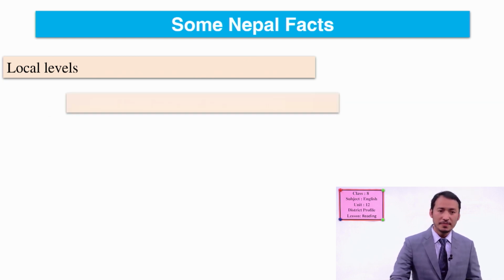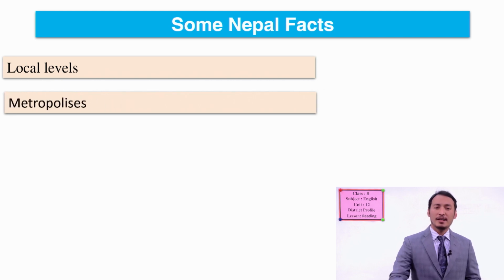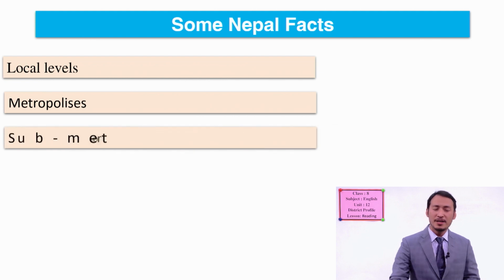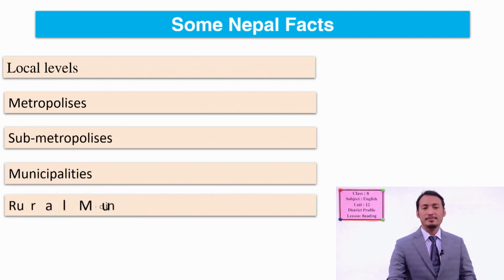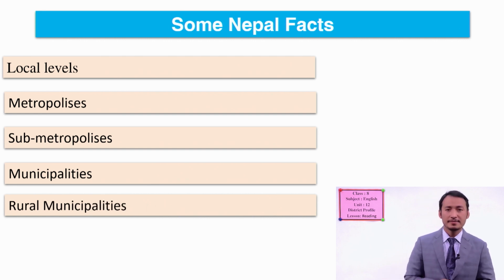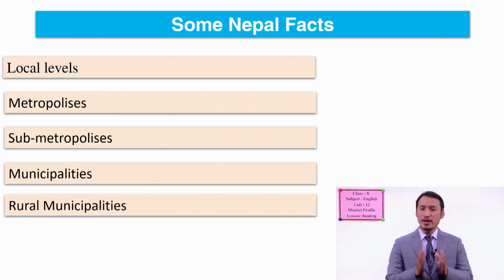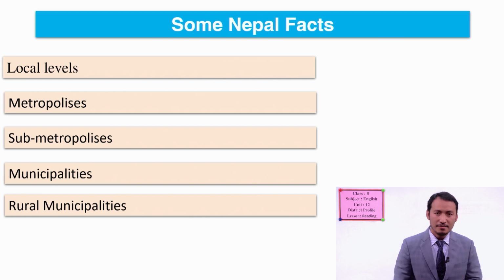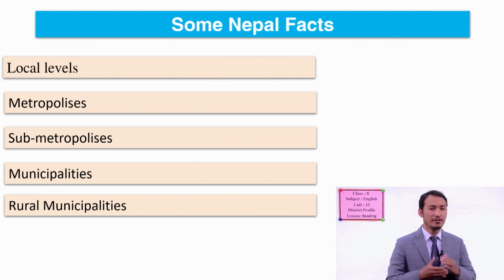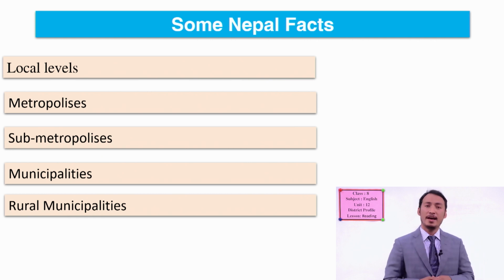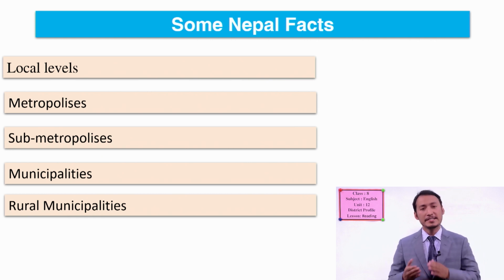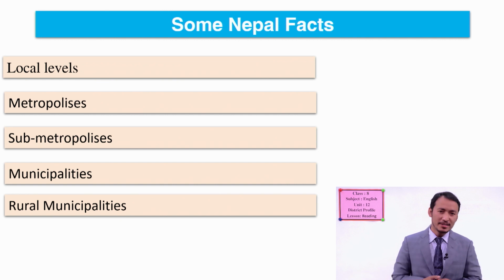We are going to also find out metropolises, sub-metropolises, municipalities, rural municipalities. Okay, students? So we have different local levels or local governments like metropolises, sub-metropolises, municipalities, and rural municipalities instead of village development committees.